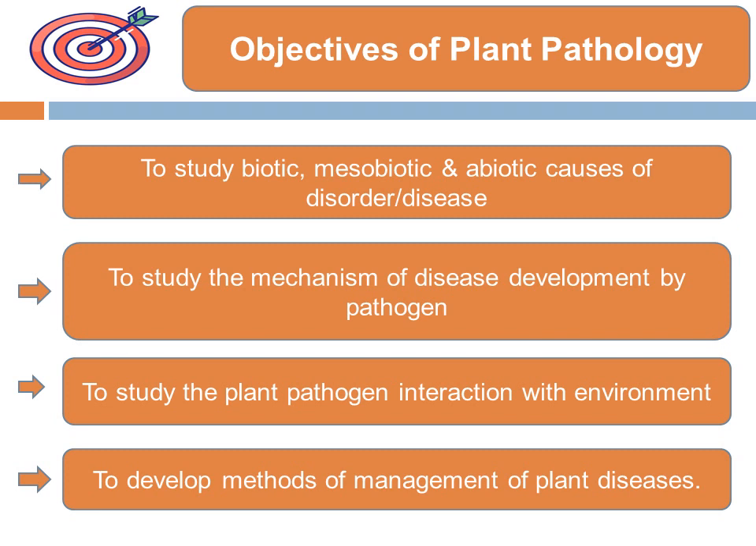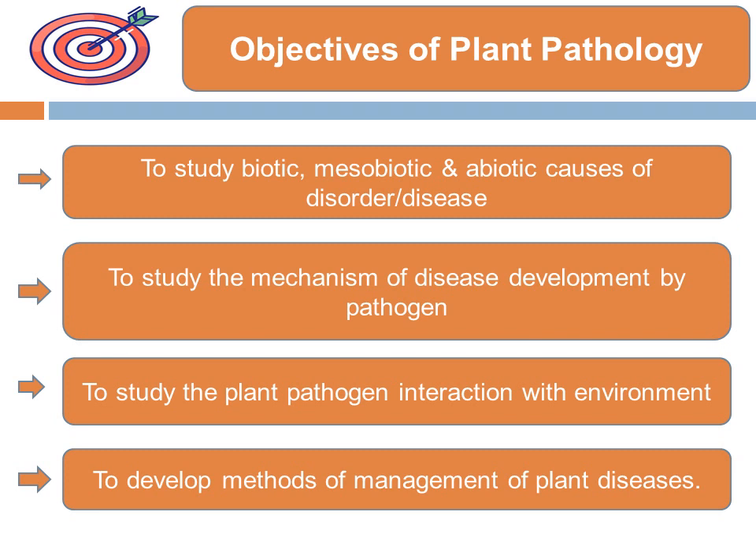Then next is the objectives of plant pathology. So what are the objectives of plant pathology? There are 4 objectives of plant pathology. The first one is to study the biotic, mesobiotic and abiotic causes of disorders or diseases.